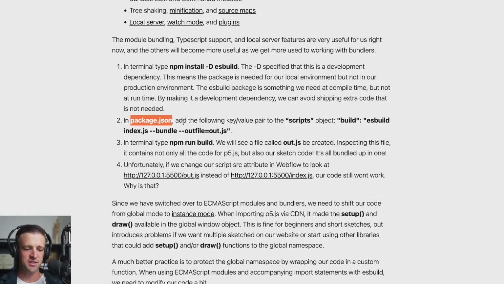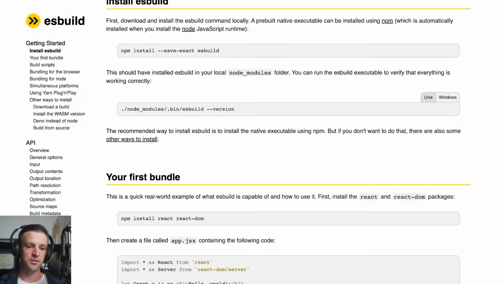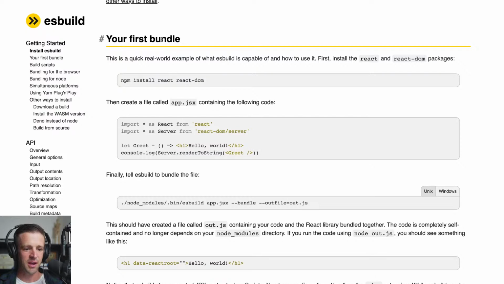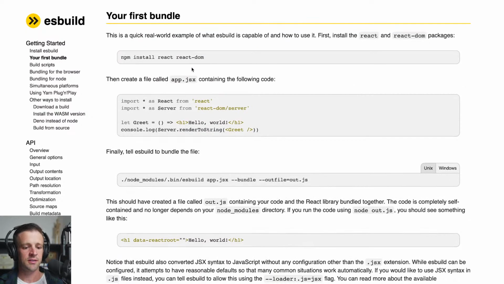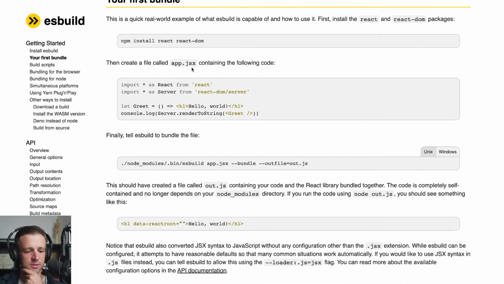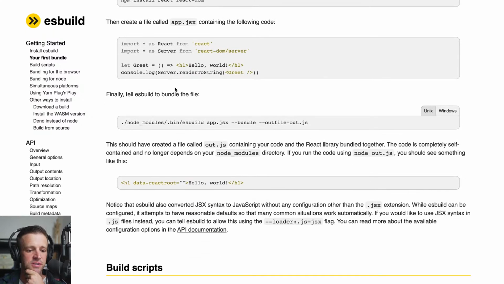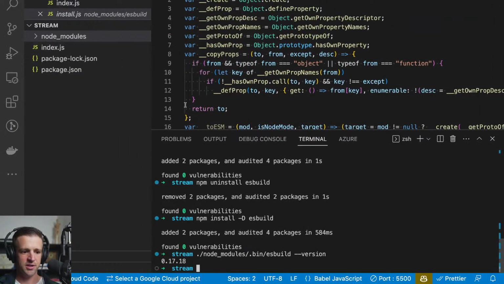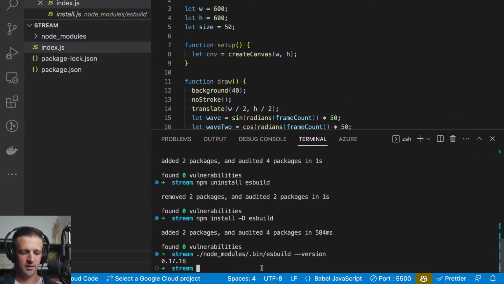And now in the package.json, we need to start adding some stuff. And rather than trust my blog, you should trust the maintainers of the package who write the documentation. So here we have your first bundle. What do we want to do? We're not working in React, so we're not that interested in this, but here we want to tell ESBuild to bundle our file. So we can copy this here and come back to our project.